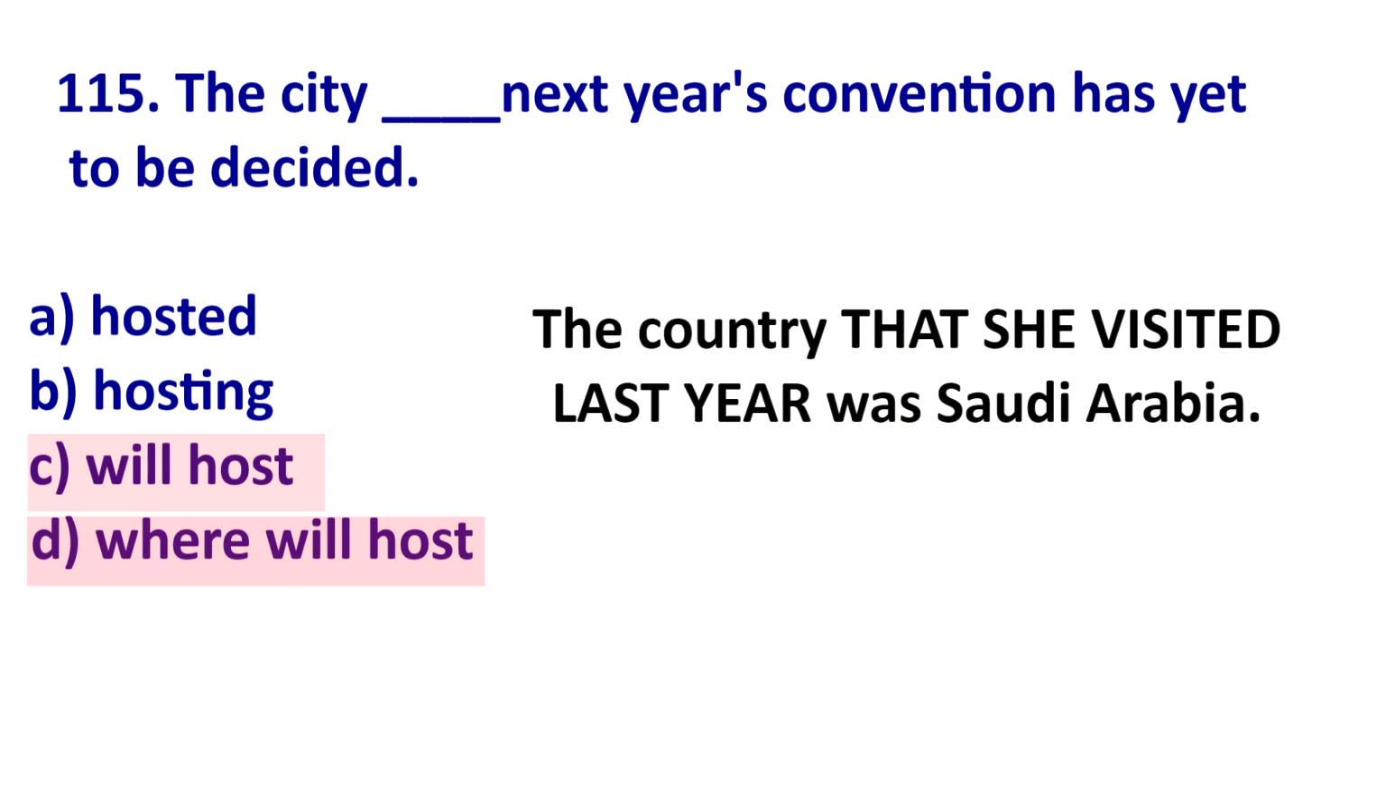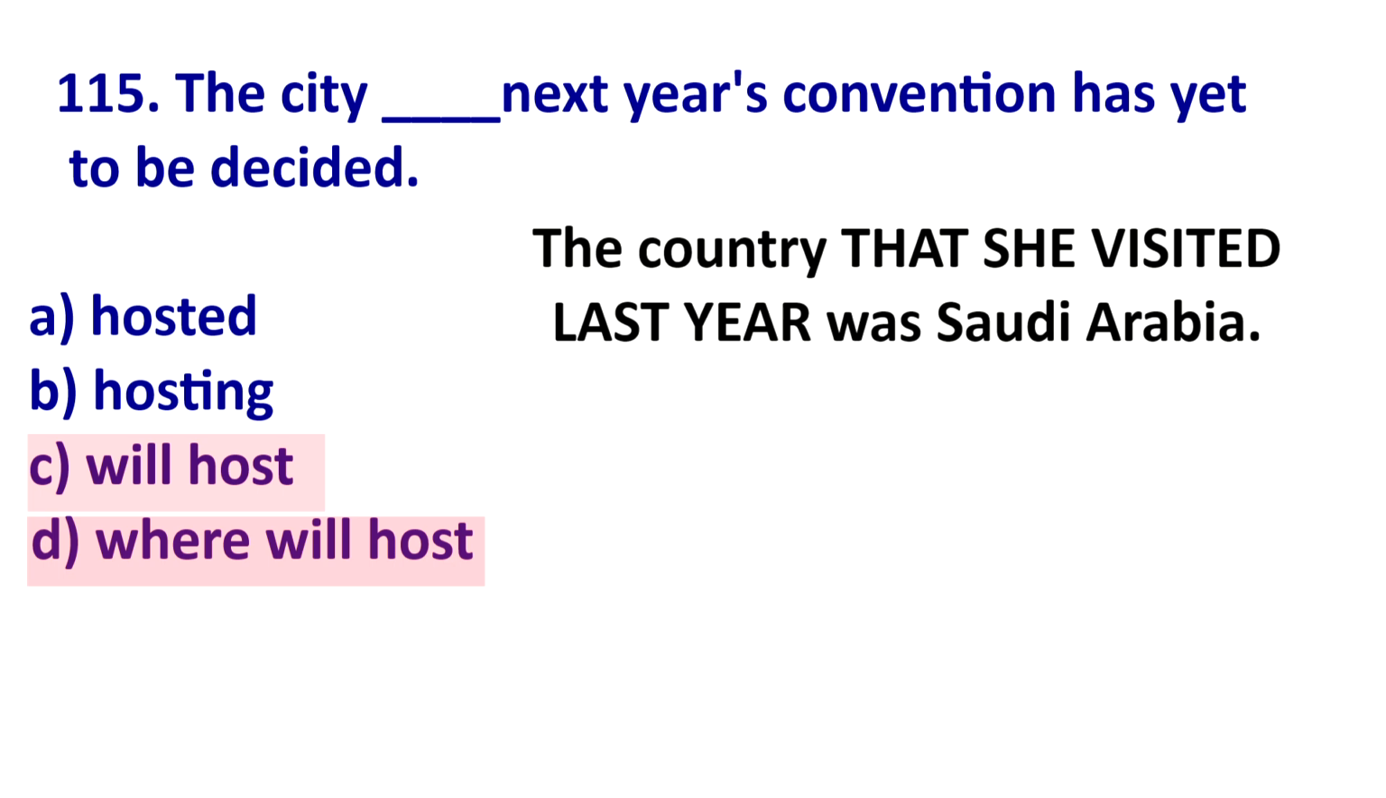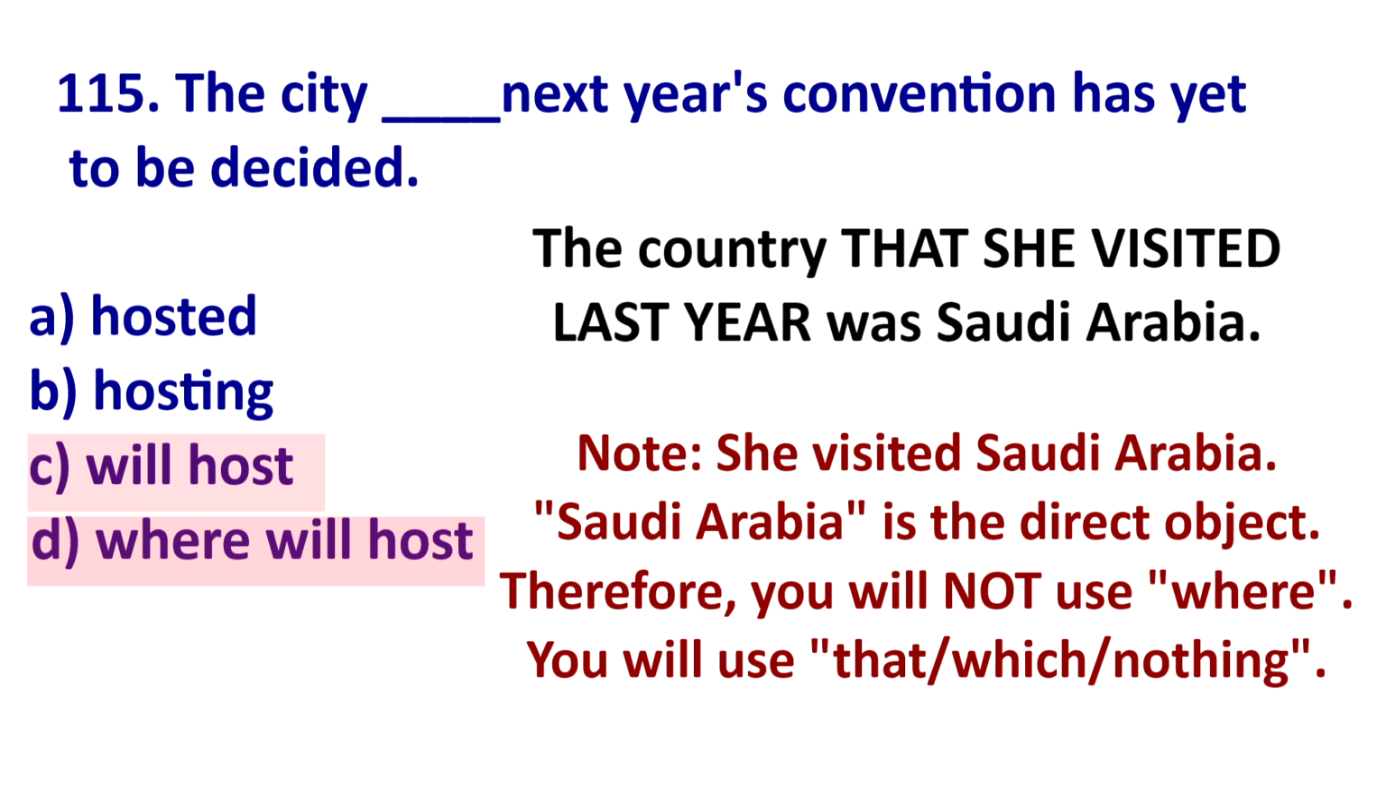Let's look at another example. The country that she visited last year was Saudi Arabia. That she visited last year is my adjective clause. It is describing the country. Here, I would say I visit Saudi Arabia. So Saudi Arabia, or that, is the object because subject visits the object. Saudi Arabia is the object, so I can use that or which. I won't use where.